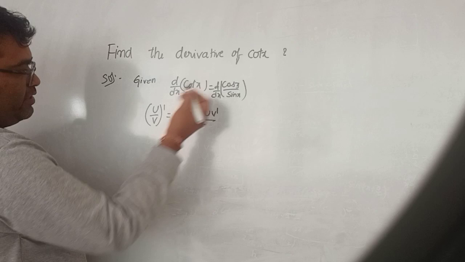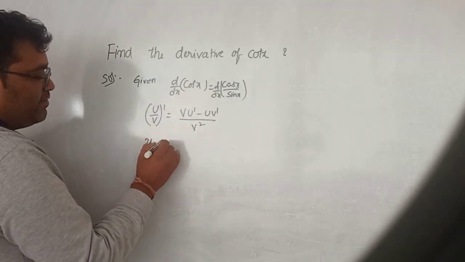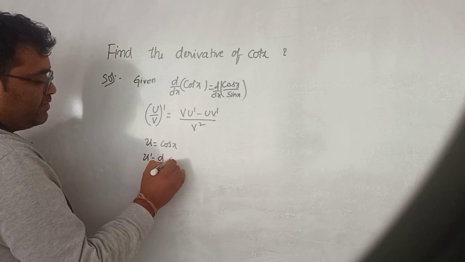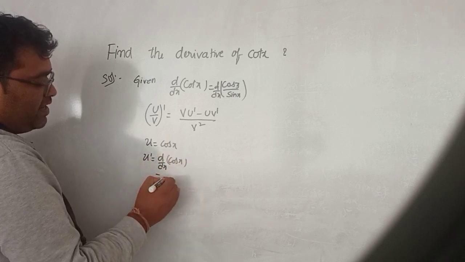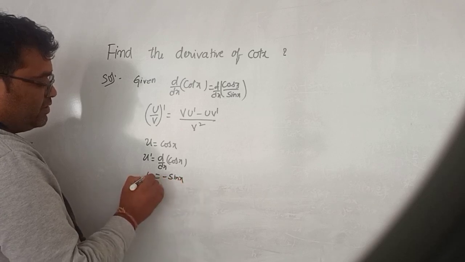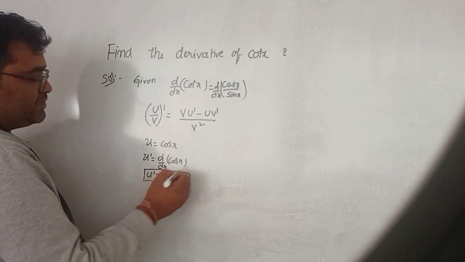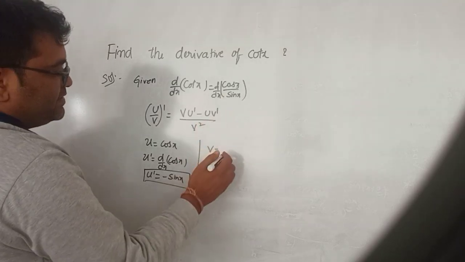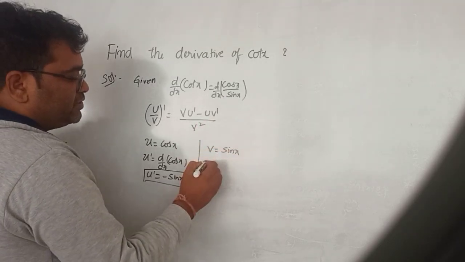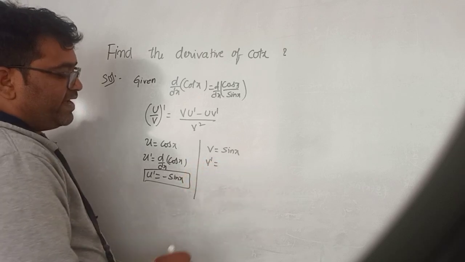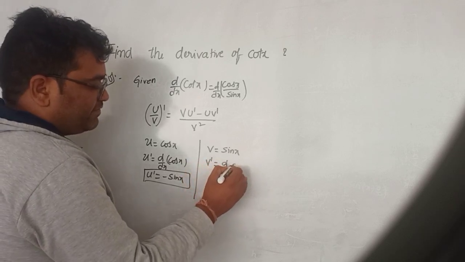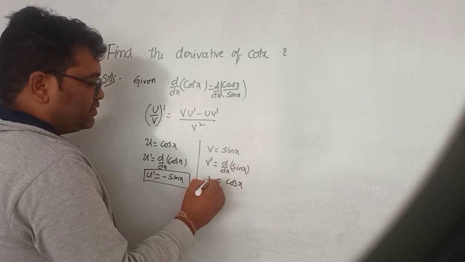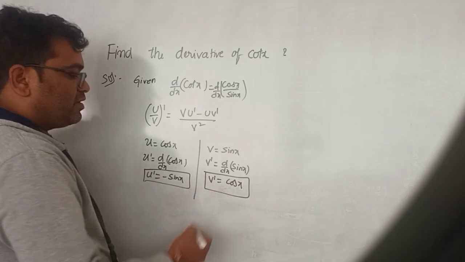So here in the numerator u is equal to cos x, then u dash is equal to dy by dx of cos x. dy by dx of cos x is minus sin x. So u dash is equal to minus sin x. And in the denominator is v. We are having sin x in the denominator. So differentiating with respect to x, v dash is equal to d by dx of sin x. So d by dx of sin x is cos x. So v dash is equal to cos x.